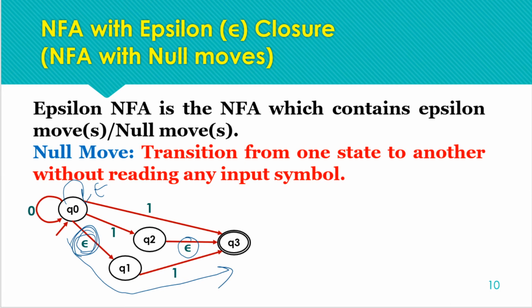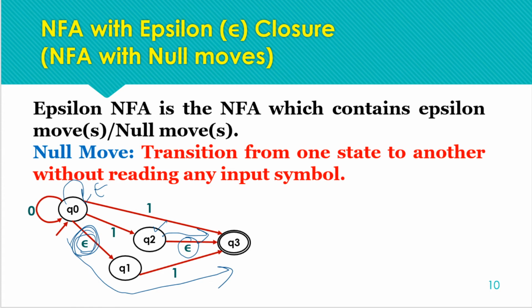So this null move is obvious and by default, we can say that. Now being on Q0, if we receive 1, we are moving to state Q2, and being on Q2 means we are already on Q3 because Q2 has a null transition to the state Q3. So if we are on Q2, we are on Q3 also because we can move to Q3 without reading any input symbol, and this last move from Q0 to Q3 is directly a 1. Okay, so this is the NFA with epsilon closure.